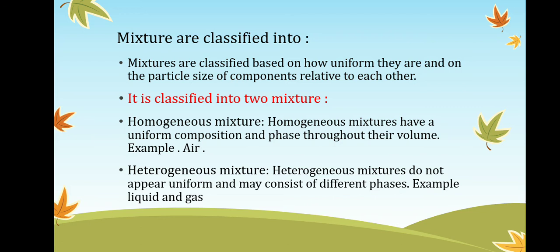In a homogeneous mixture the constituents and composition are uniform, meaning the same composition throughout their volume, but in a heterogeneous mixture the constituents are not the same. A homogeneous mixture we do not see with the naked eye, but a heterogeneous mixture we see with the naked eye. When we mix soil and water, soil particles are seen in the glass of water. That is an example of a heterogeneous mixture. But when we mix salt and water, the salt particles are properly mixed in the water. That is called a homogeneous mixture.